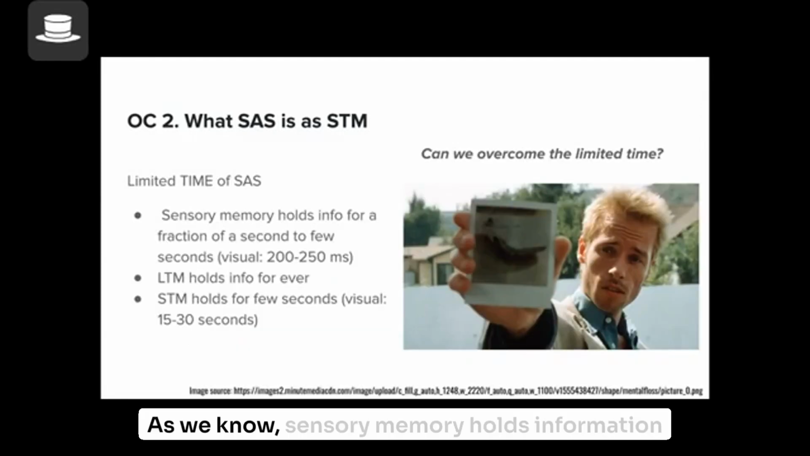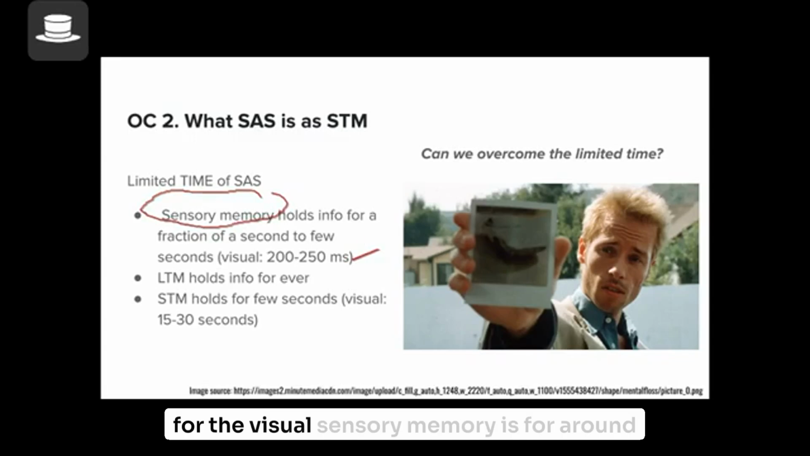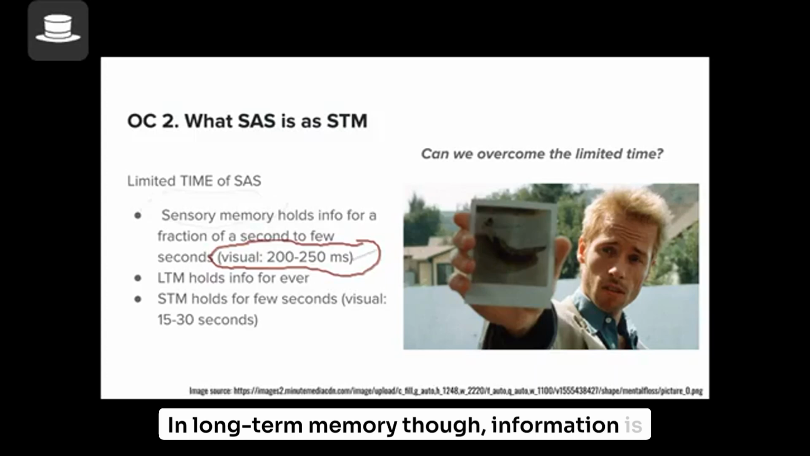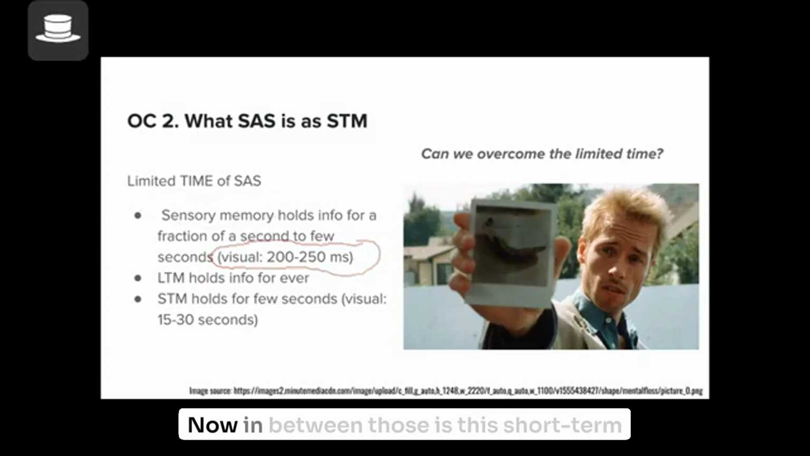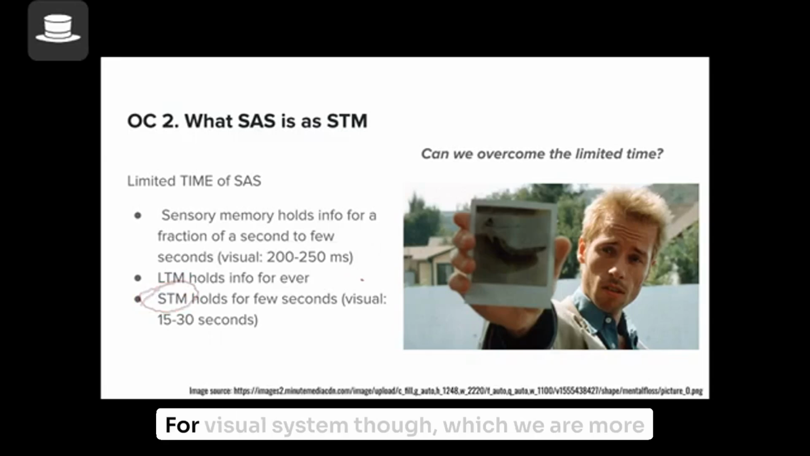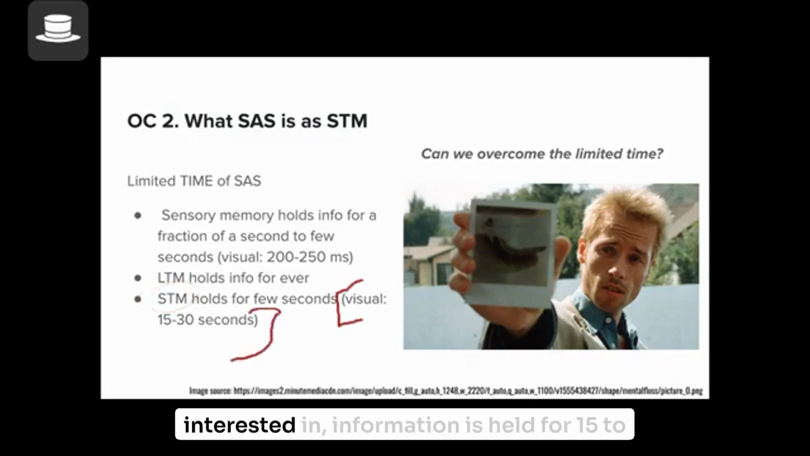As we know, sensory memory holds information for a fraction of a second. For visual sensory memory, it is around 200 to 250 milliseconds. In long-term memory, though, information is held forever. Now, in between those is short-term memory, which holds information for longer than sensory memory would. For the visual system, though, which we are more interested in, information is held for 15 to 30 seconds. And after that, a new set of information enters the system again.